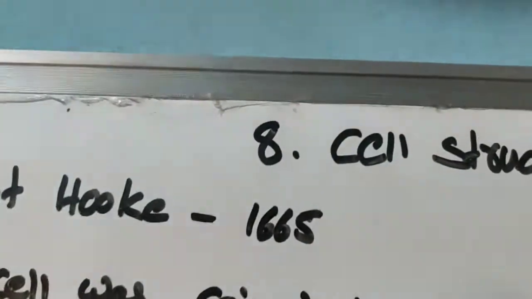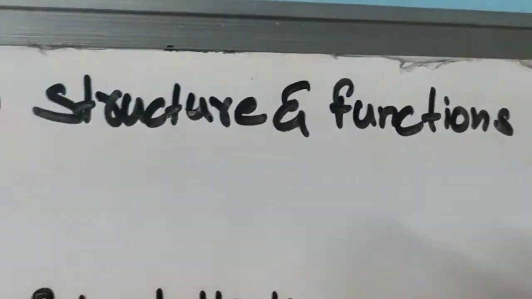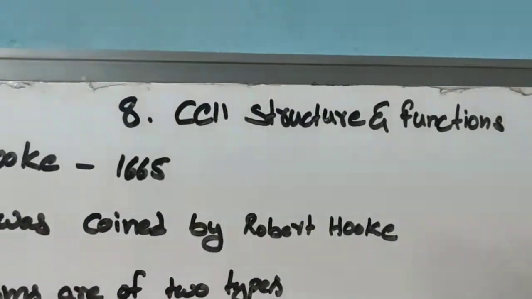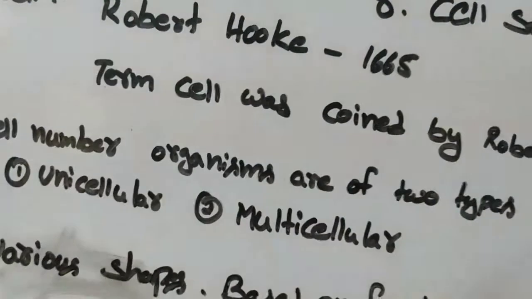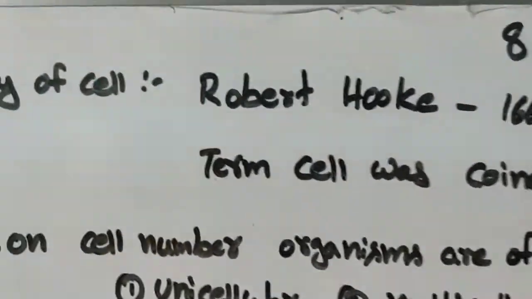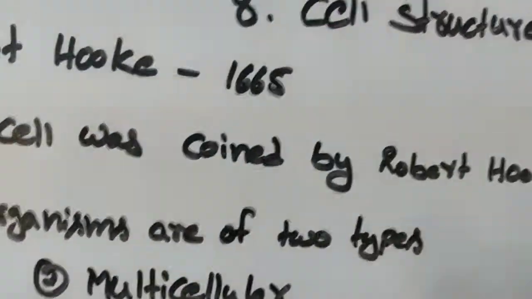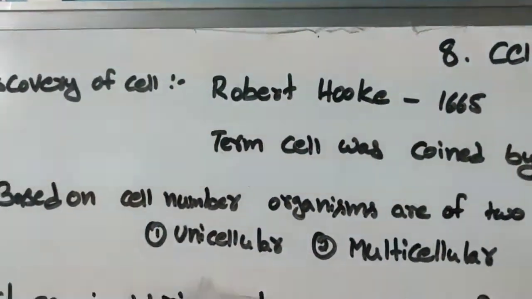Good morning, children. Today our new lesson is lesson number 8, cell structure and its functions. So the name of the lesson is cell structure and its functions. The cell was discovered by Robert Hooke in the year 1665. He is the person who coined the term cell.